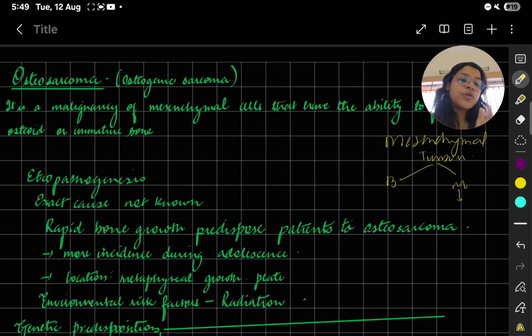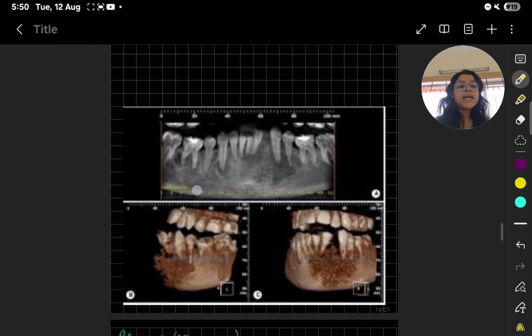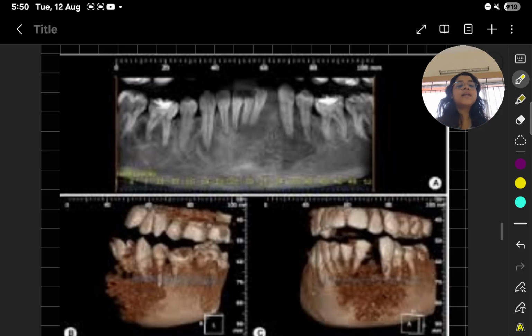Today we are going to start osteosarcoma. So osteosarcoma is a part of mesenchymal tumors. Mesenchymal tumors has two parts: benign mesenchymal tumors and malignant mesenchymal. In malignant, we will learn osteosarcoma. It's a new topic. So this is how it presents in a radiograph.